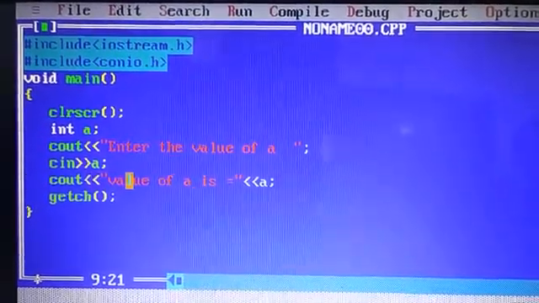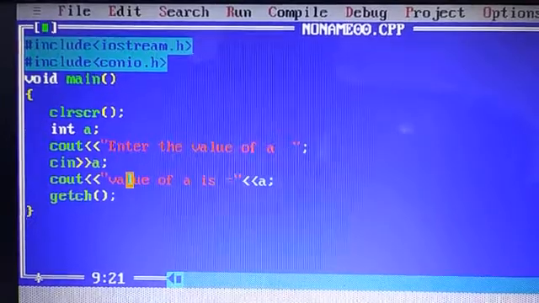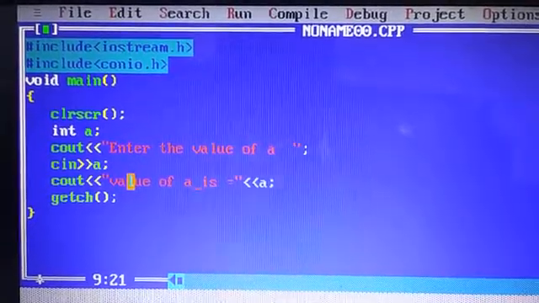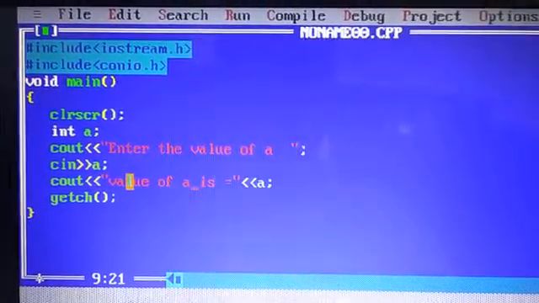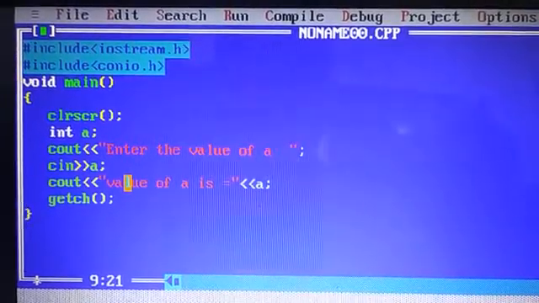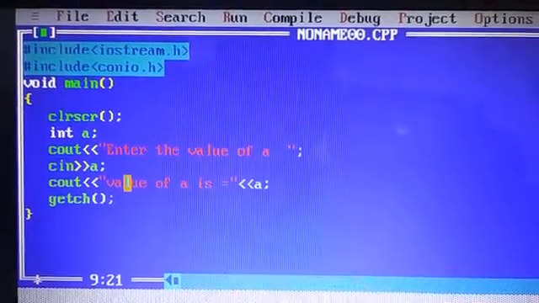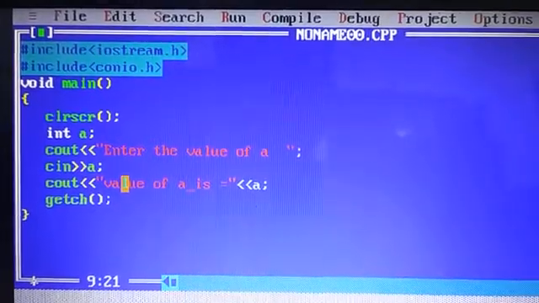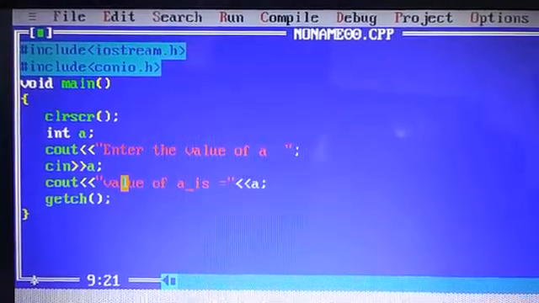In the next video, I will tell you the syntax of the cout and cin commands, and I will tell you about data types, how many data types there are in C++, and operators. So write down these notes and the program in your copy. Thank you.